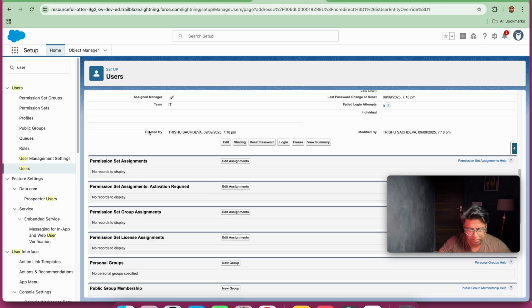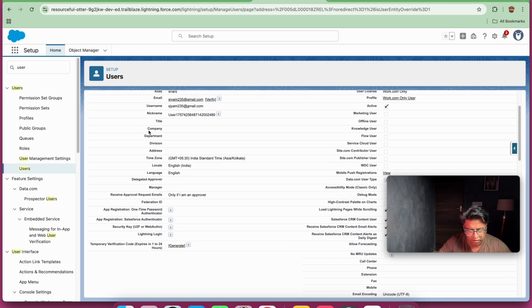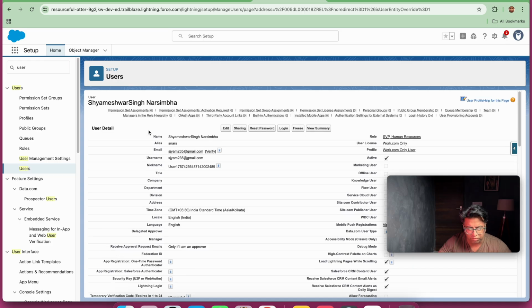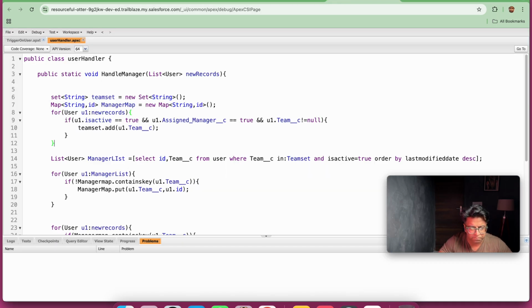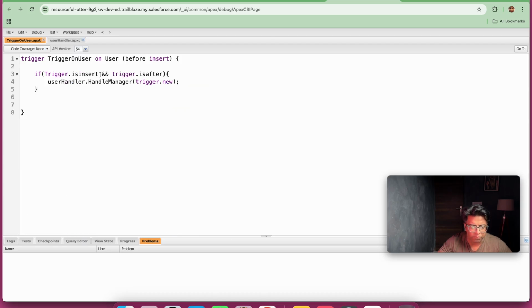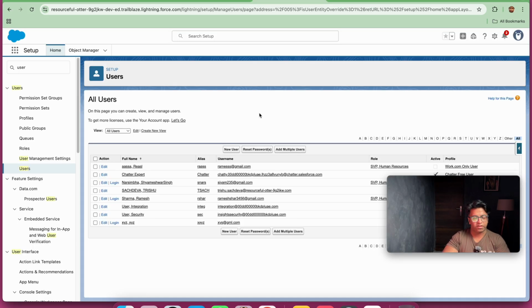Let's see. IT, no, I think we got some issue here. Oh, the trigger which we have written is insert is after. So make sure that you don't make any mistake here. Is before. So let's save this. We have written the trigger. It is time to test the trigger.